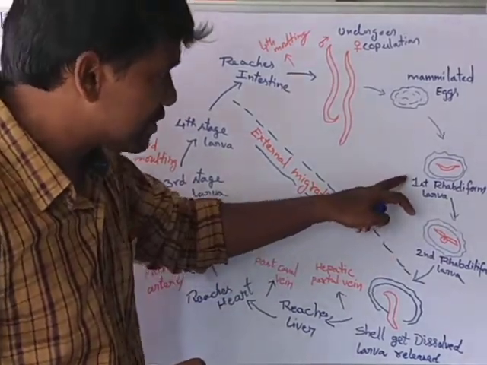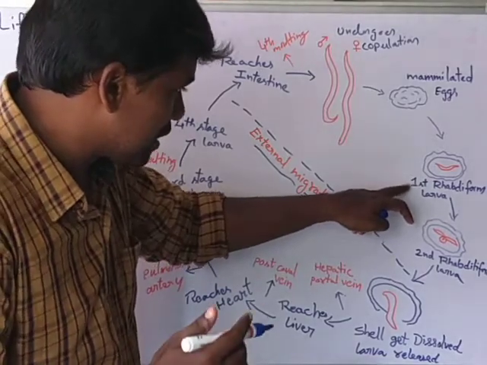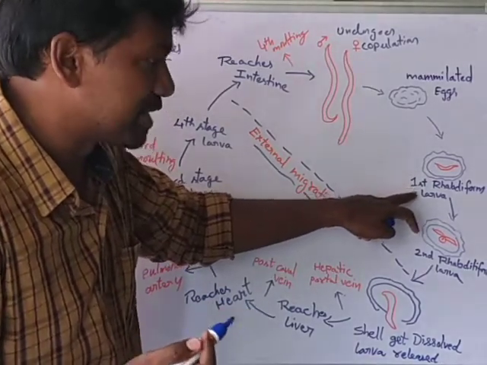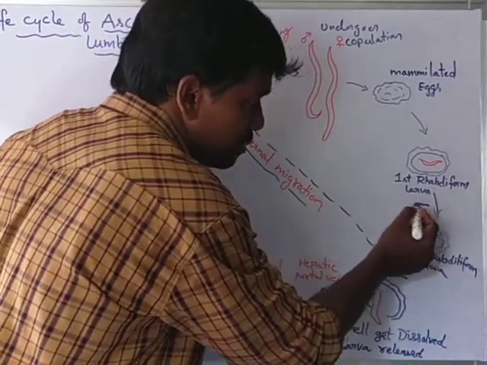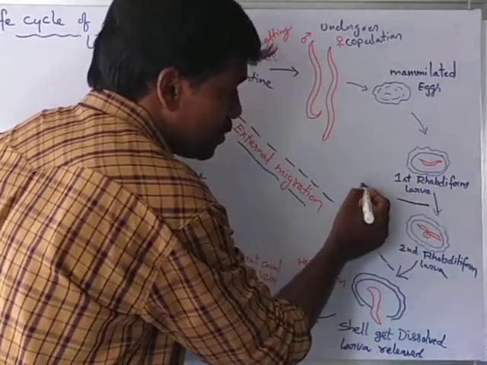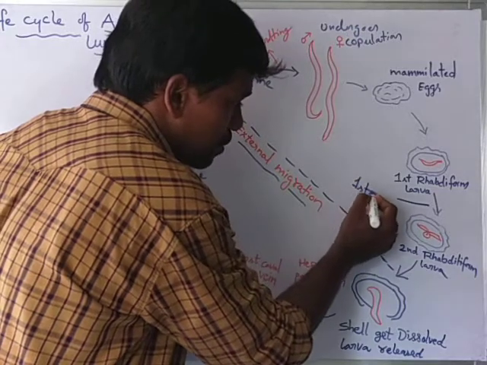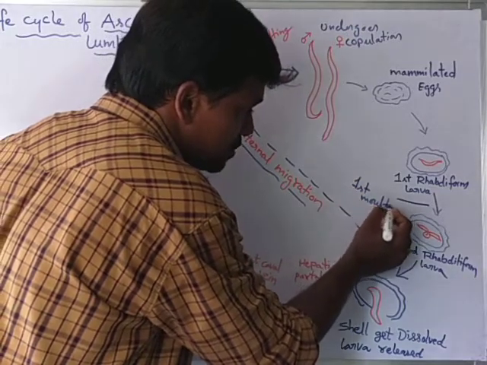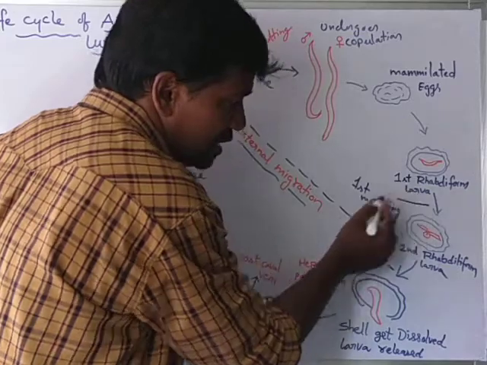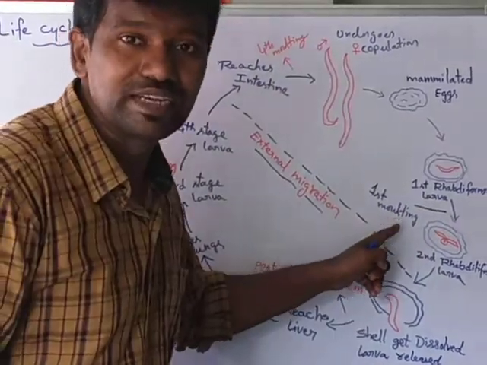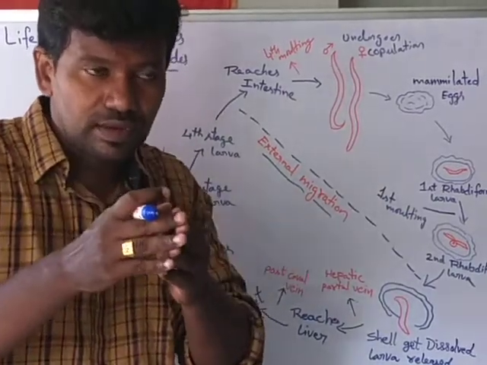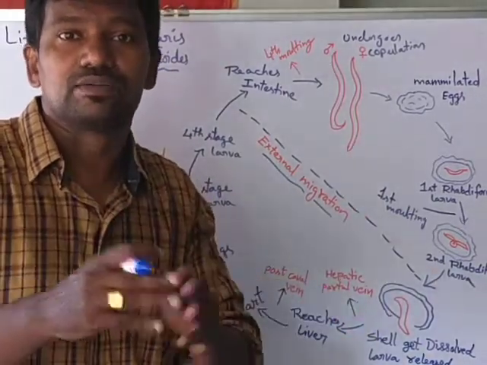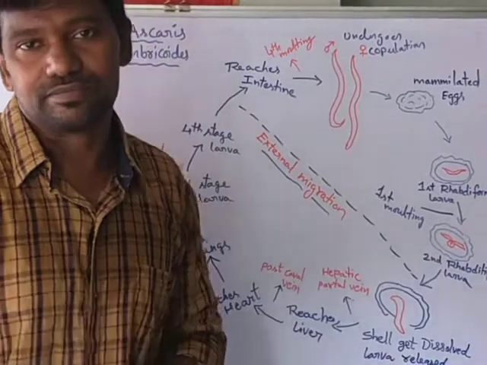After producing the first rhabditiform larva, it goes to the first molting. The first rhabditiform larva undergoes the first molting. Molting means the exchange of the external layer.